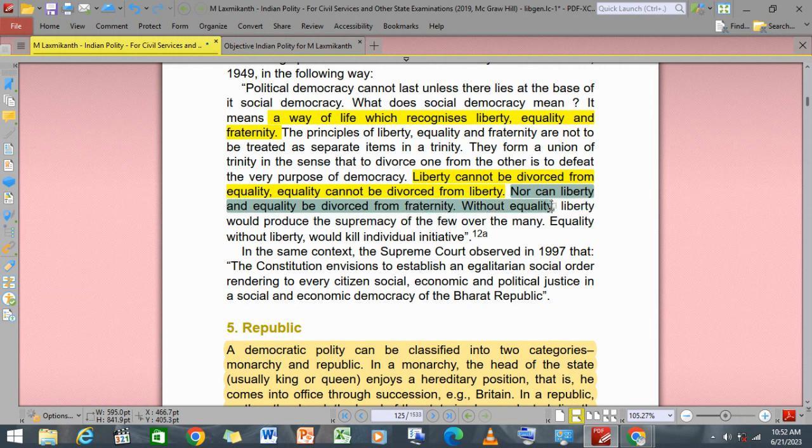Without fraternity, liberty would produce the supremacy of the few over the many. Without equality, liberty would produce the supremacy of few over the many. Equality without liberty would kill individual initiative. So all these things were said by Dr. B.R. Ambedkar.